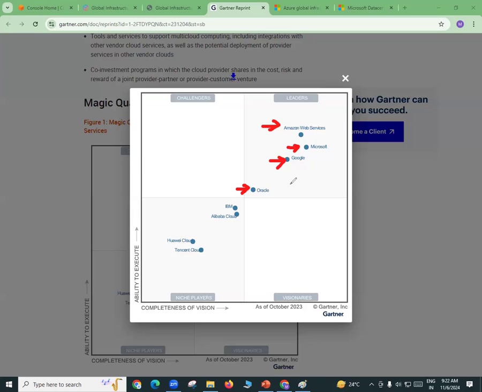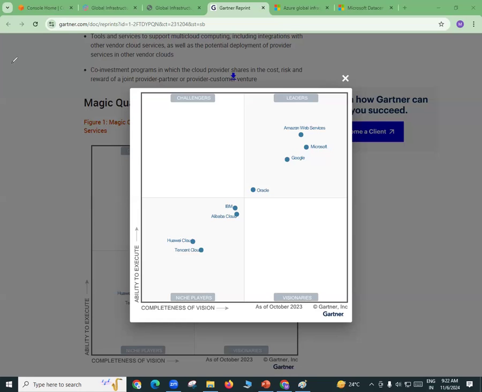Okay, and from fourth, actually, the number can go up and down. But for the last 10, 12 years, when you see the results of Gartner, first, second, and third are always Amazon, Microsoft, and Google. Again, what is the reason? There are certain reasons like the services they offer, okay, the billing they offer, okay, and the support they offer. Okay, so Amazon is much better in all these things compared to Microsoft or Google.